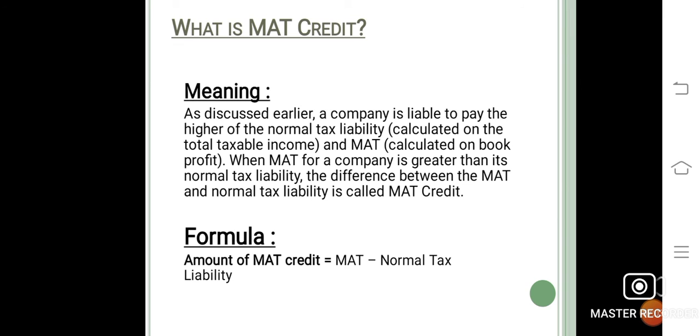These are the short brief about the MAT.